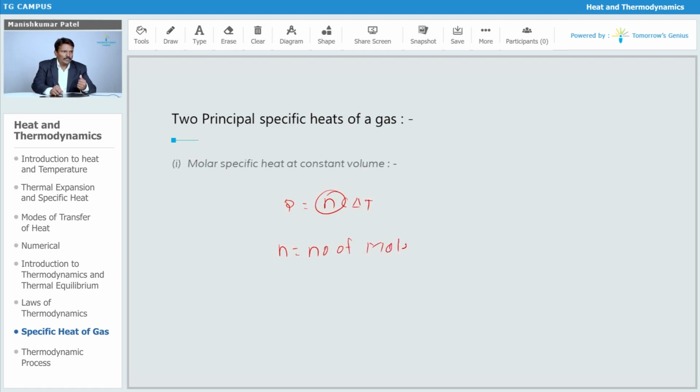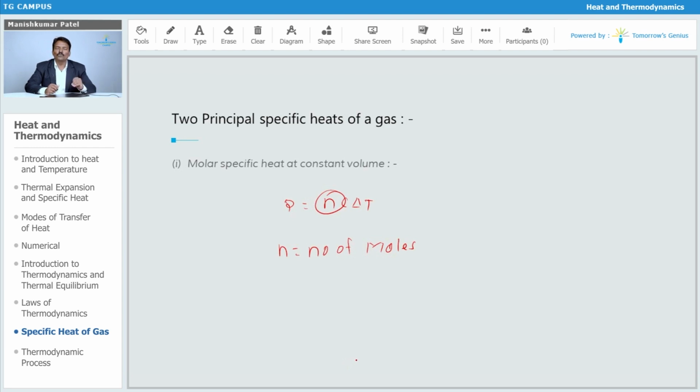Again in this case there are two molar specific heats. The molar specific heat is the amount of heat you need to provide to 1 mole of a gas, or n moles, so that its temperature increases through 1 degree Celsius. For the molar specific heat at constant volume, you increase the temperature through 1 degree Celsius by keeping the volume constant.